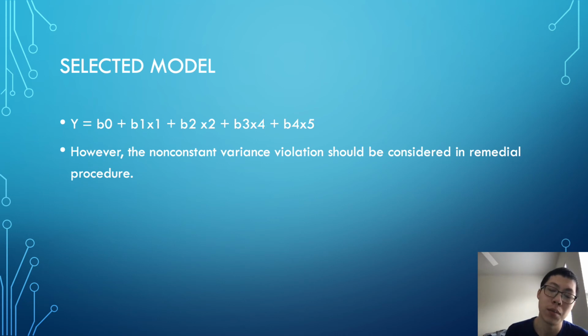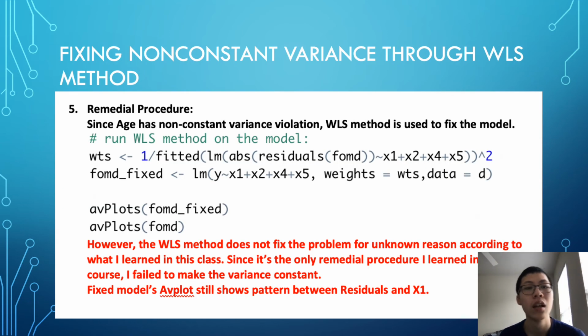Here we are at the point that we need to fix the non-constant variance violation. We need to use the method we learned in the MLR remedial procedure. So the non-constant variance problem should be fixed with the weighted least squares method.